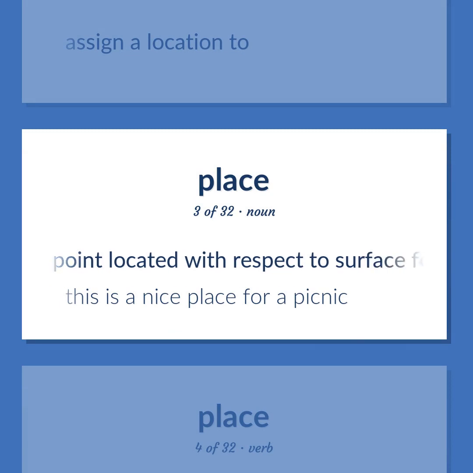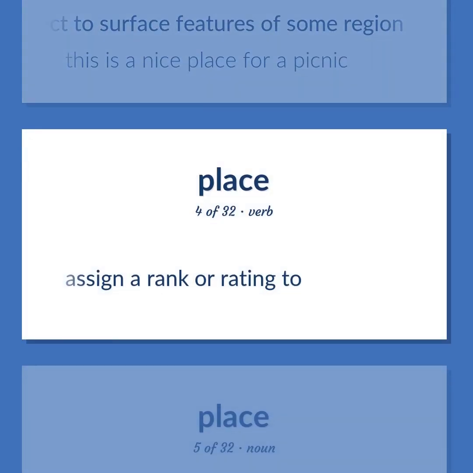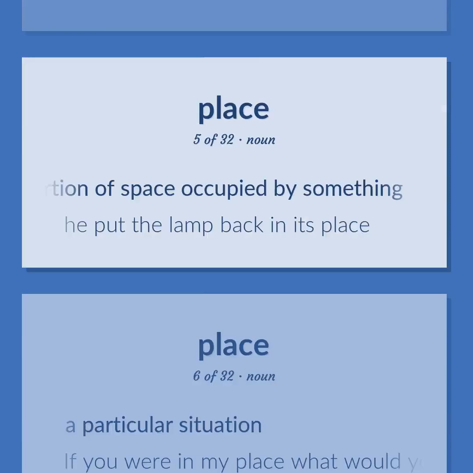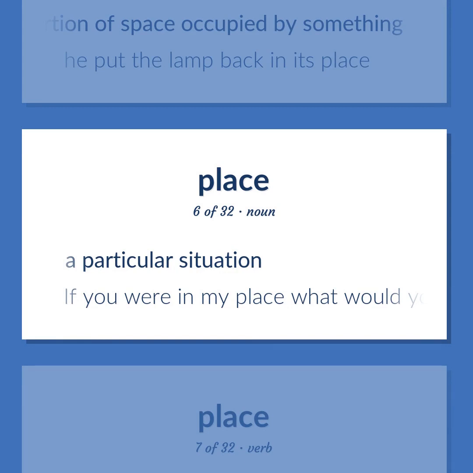A point located with respect to surface features of some region. This is a nice place for a picnic. Assign a rank or rating to. The particular portion of space occupied by something. He put the lamp back in its place. A particular situation. If you were in my place, what would you do?